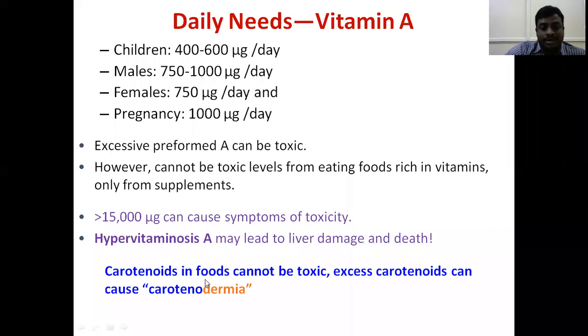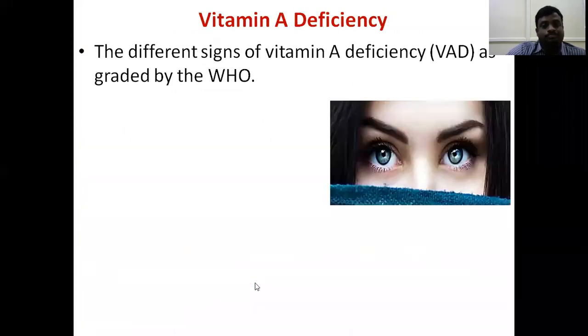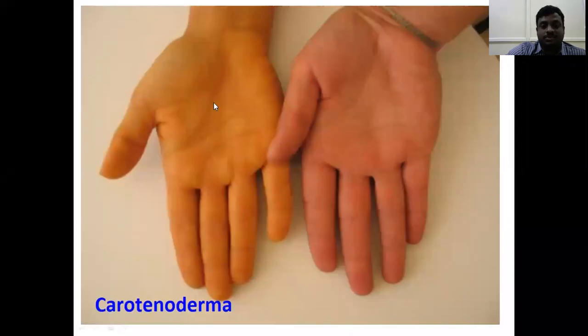Carotenoids in food cannot be toxic, but excess carotenoids can cause keratinodermia. This is the symptom. You can see this is the normal form, and this one is an orange color due to a high amount of vitamin A.